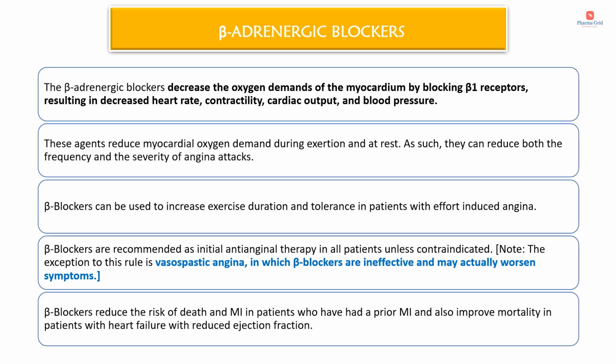Now let's discuss the next category of anti-anginal drugs, which is the beta-adrenergic blockers. These drugs block the beta-1 receptors of the heart and thereby decrease the heart rate, force of myocardial contraction, and cardiac work, ultimately reducing the myocardial oxygen consumption. So this is the mechanism of action of beta-adrenergic blockers.